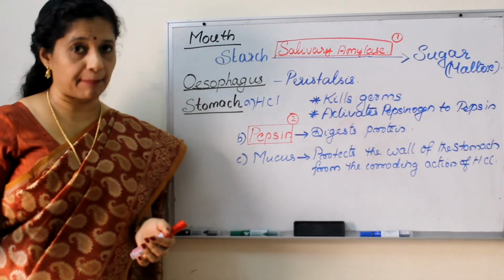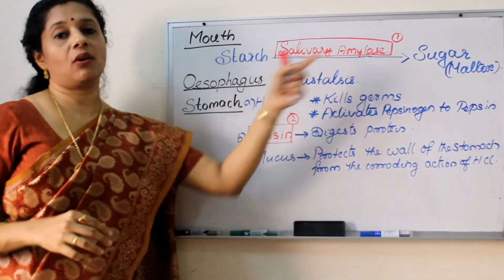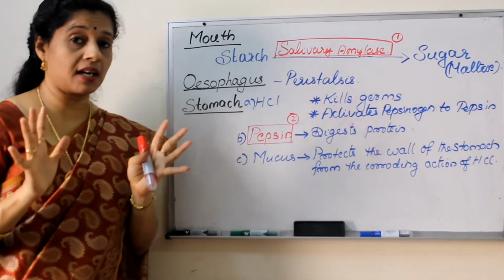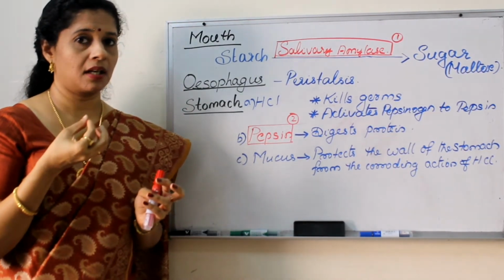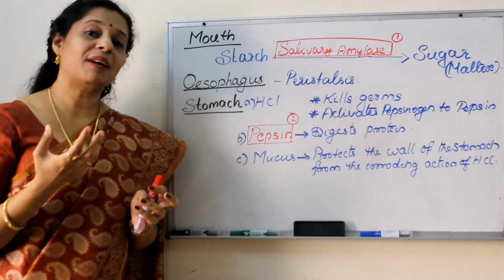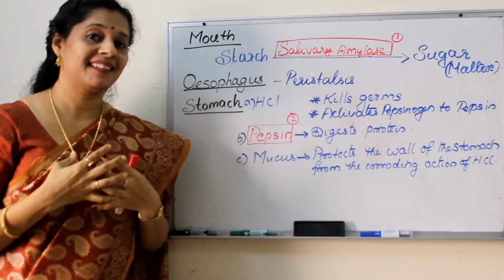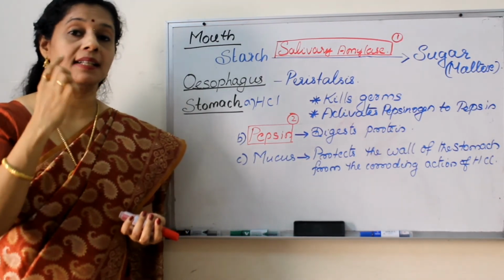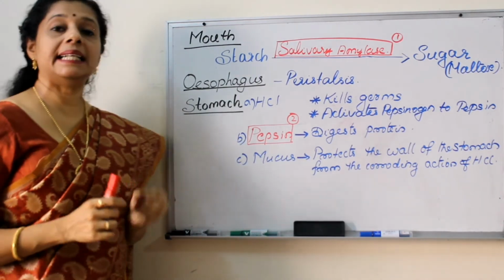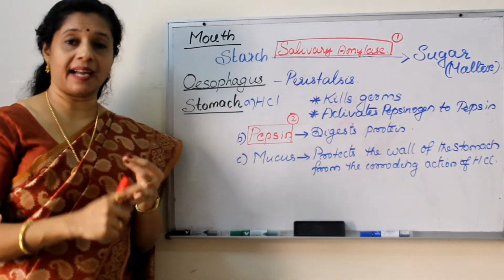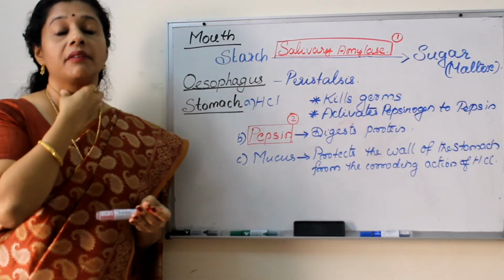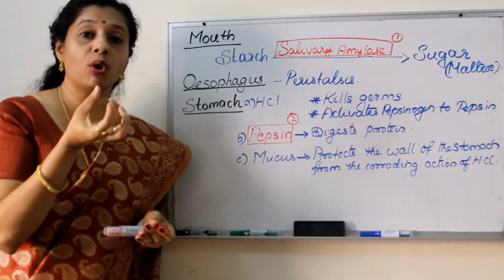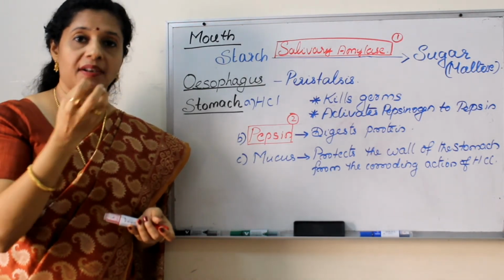More digestion is yet to happen. So sugar, or if you can remember, the name of the sugar is maltose. That also does not complete all the starch. Only 30% of the starch will be digested, because just think, how many of you are bothered to chew the food properly? We hardly do that, right? Only 30% of the starch will be digested into sugar inside the mouth. Now, the partly digested starch, undigested fat and protein all will go down through the pharynx to the esophagus. But when we are swallowing, the food is made in the form of a ball. It is called a bolus, with the help of saliva. It's moist.